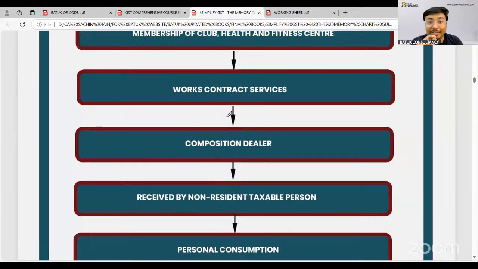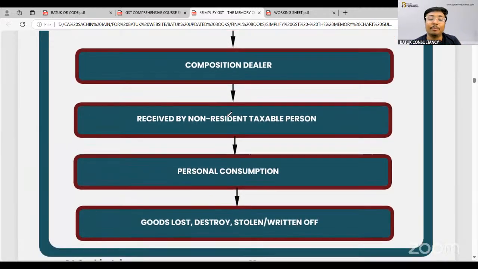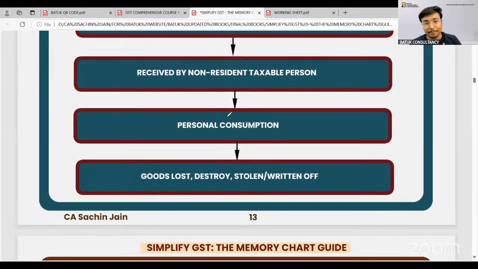In case of composition dealer, you are paying tax at a concessional rate, so the ITC is also blocked. Goods received by any non-resident taxable person, or for personal purpose, or if any goods are lost, stolen, destroyed, in that case also you will not be eligible to claim the input tax credit. Just try to understand the logic.